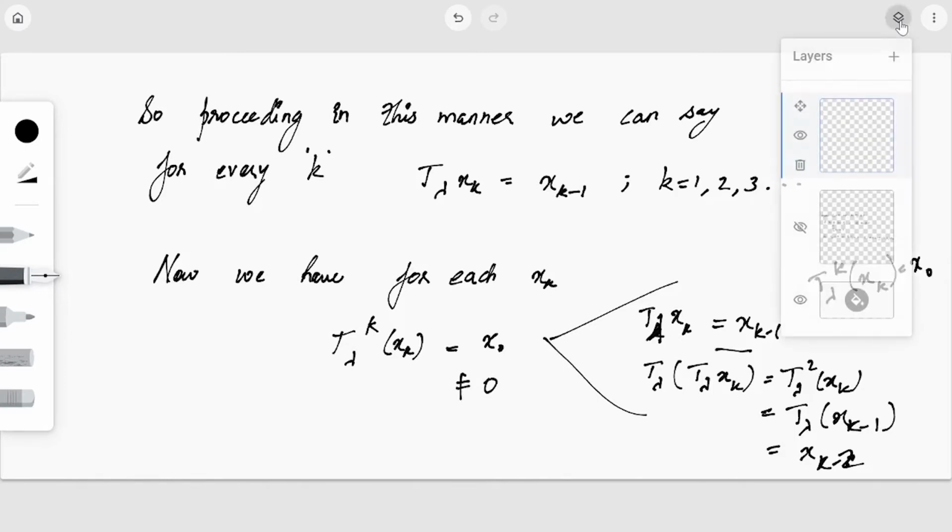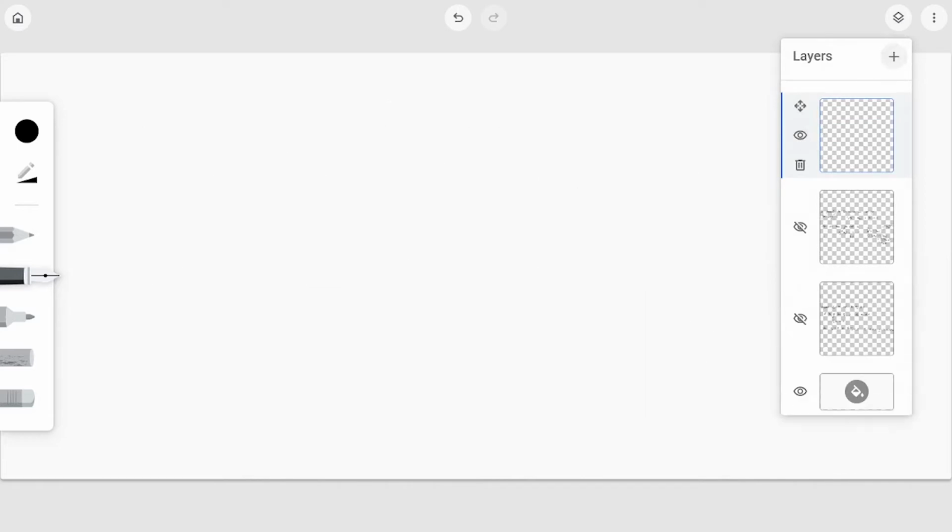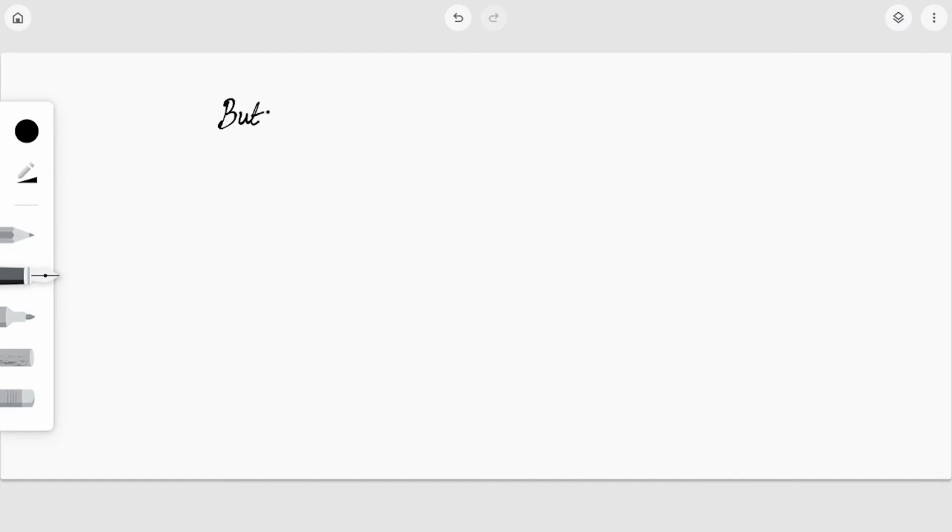But if I apply it one more time, that is T lambda raised to k plus 1 of xk, what will this be? This will be T lambda acting on T lambda raised to k of xk. Now what was T lambda raised to k of xk?